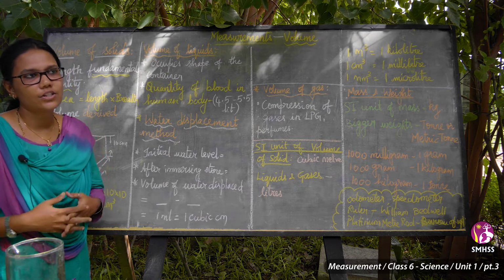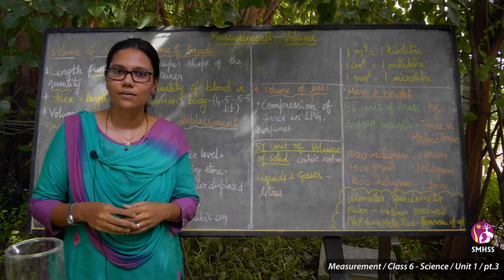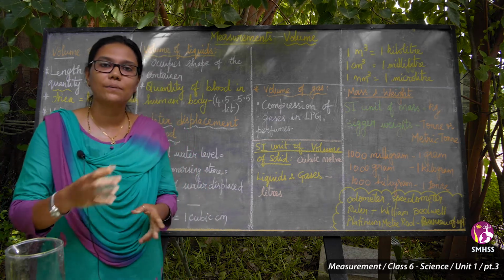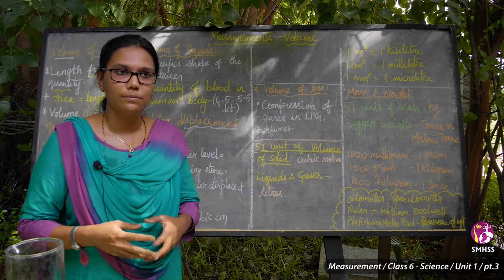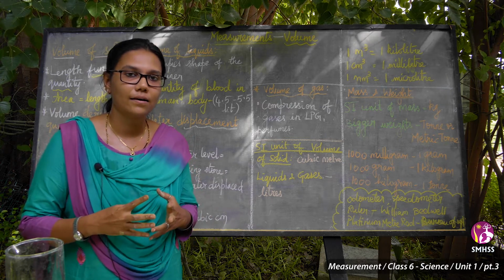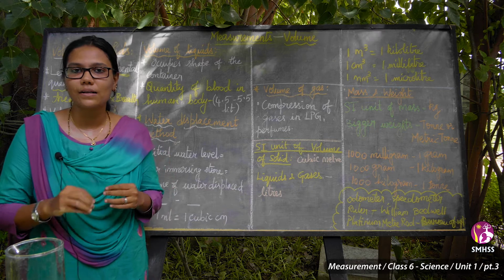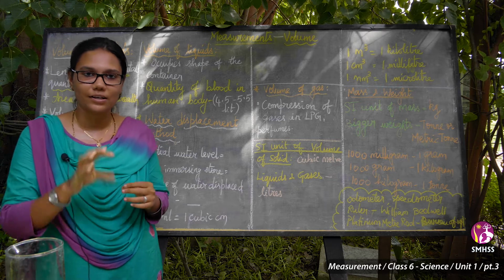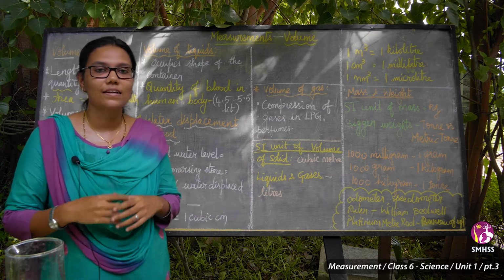How can we measure the volume of liquids? It is very simple. In solids we do a lot of calculation, but for liquids it is very simple to measure. We measure volume in liters. You must have heard of liters. For example, milk. In our day-to-day life everyone is having milk and water. Water is very essential for us, and other than that, to give us strength, we are having milk.